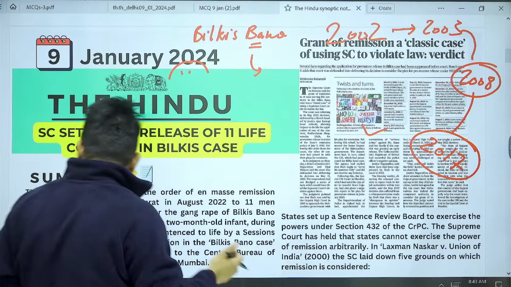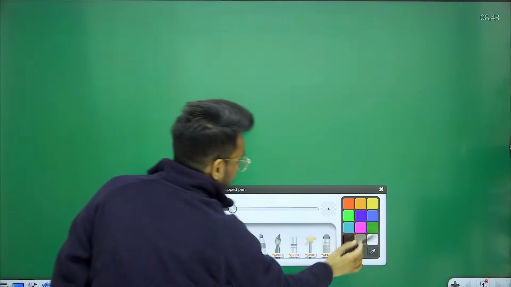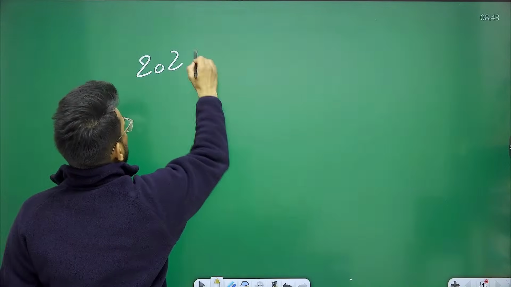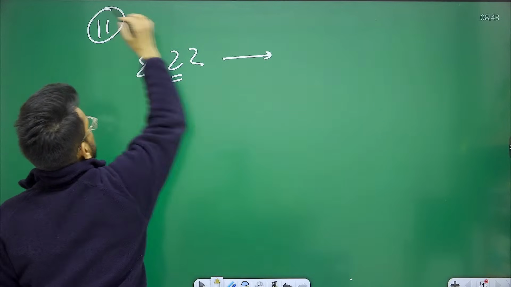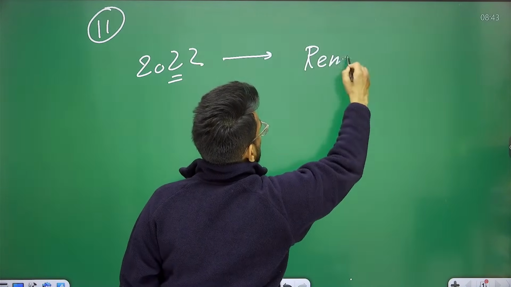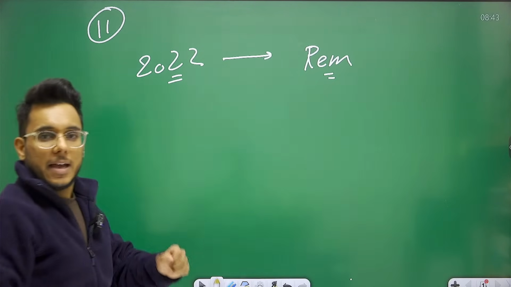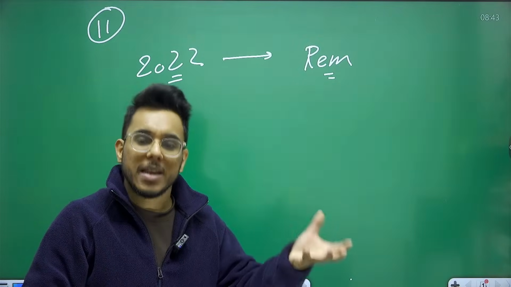Now, guys, what actually happened in 2022? In 2022, one person out of these 11 approached for remission. He asked that the remainder of the life imprisonment should be waived off.